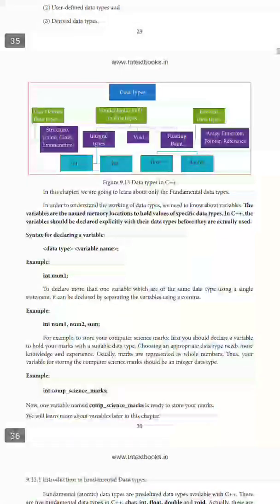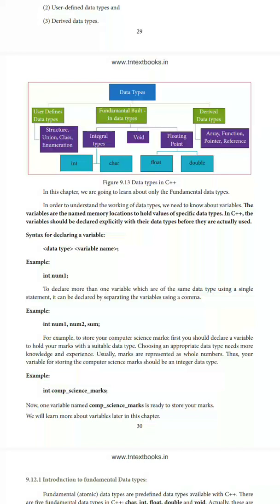Variables are the named memory locations to hold values of a specific data type. In C++, the variable should be declared explicitly with its data type before it is actually used. So in C++, you have to declare the data type before you use it. If you have not declared the variable and you use it, then it will raise an error. Variables are named memory space to store some value.